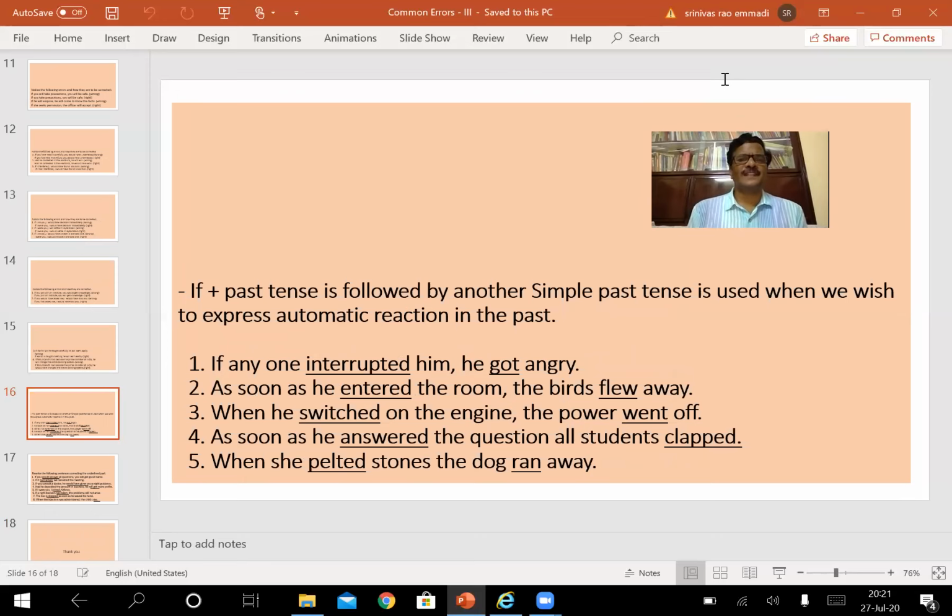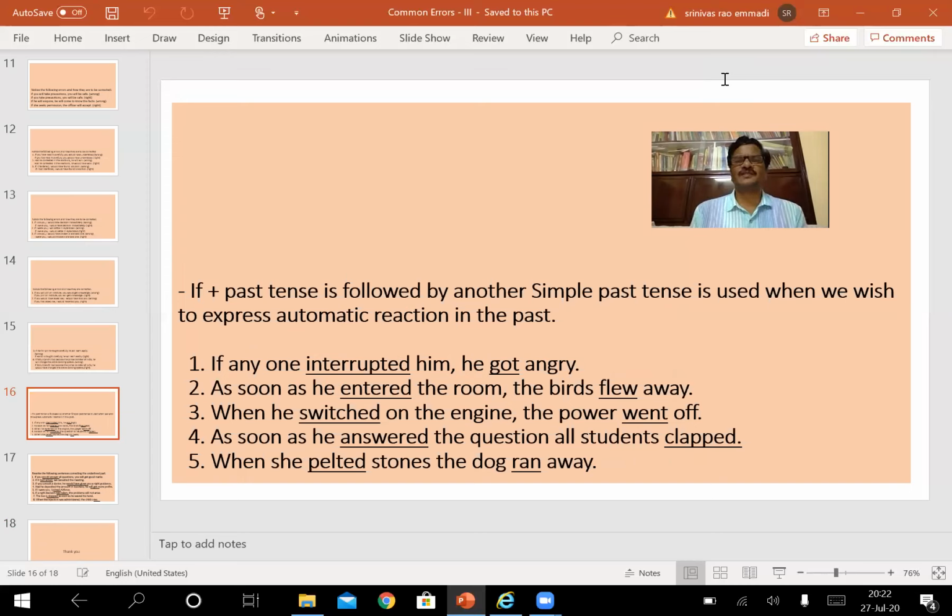If plus past tense is followed by another important point we have to remember here. If plus past tense, that is subject plus V2 form, followed by another simple past tense, is used when we wish to express an automatic reaction in the past.